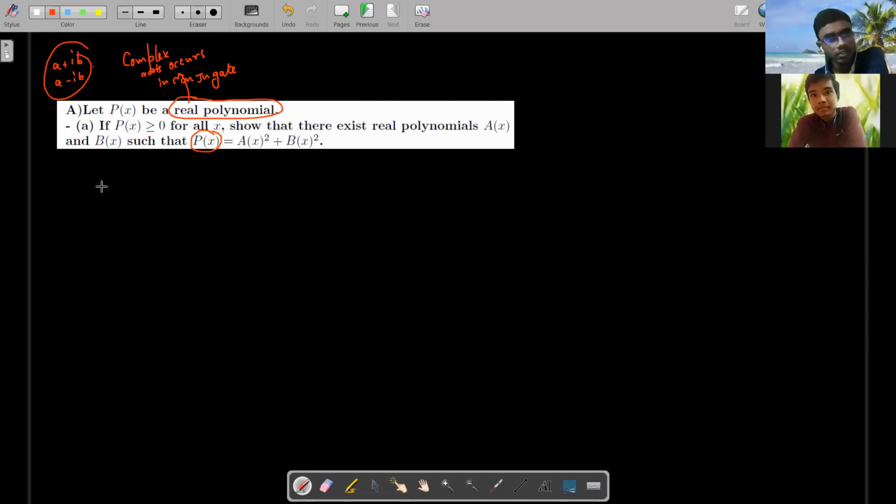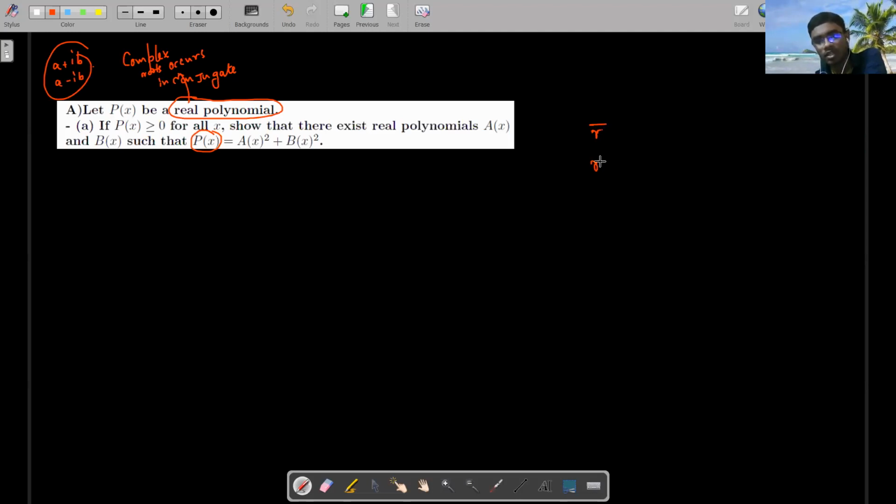So I am writing this. For simplicity, I will represent the conjugate by a bar. If I take r and put a bar, you understand that I am taking the conjugate, because writing a plus ib, a minus ib every time would be very time-consuming. So instead of writing a plus ib and a minus ib, I will take r and r bar.